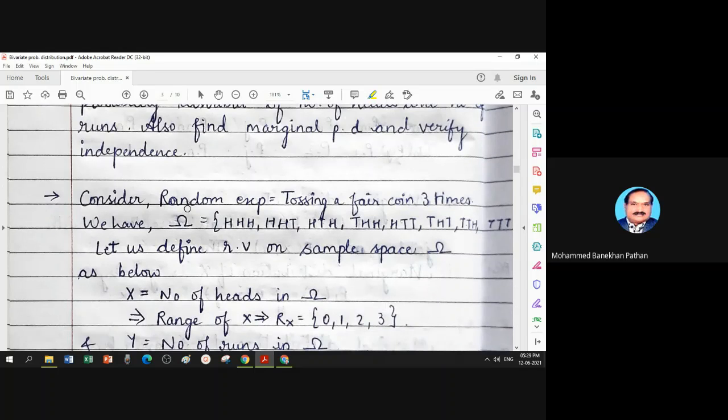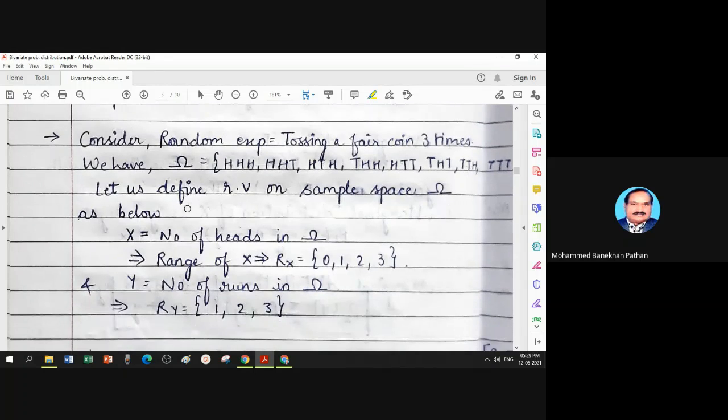To get a joint probability distribution, you have to start with the random experiment in the question. The question says tossing a fair coin 3 times. You know from semester 1, for this experiment, omega has 8 elements, which I listed on this page.